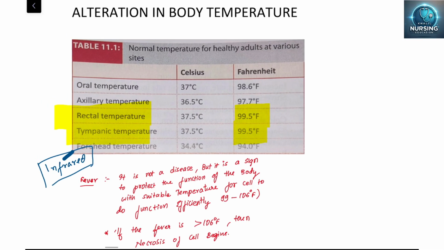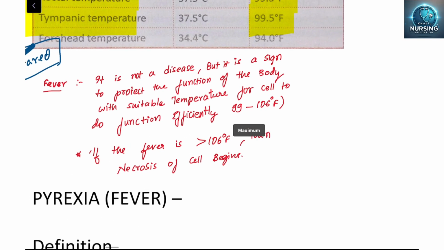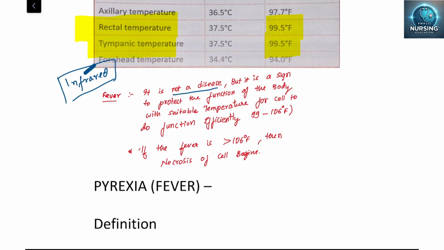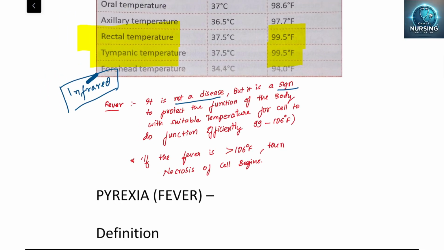Next, sir, what is fever then? Fever is not a disease, it is a sign. It is a sign to protect the function of the body, with a suitable temperature for a cell to do its function efficiently. In that temperature only the cell can do the function, due to the invasion of an organism or due to hyperthermia. You will learn about hyperthermia later.